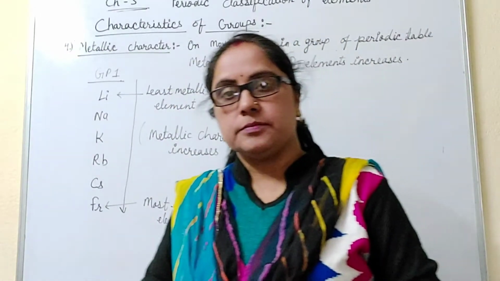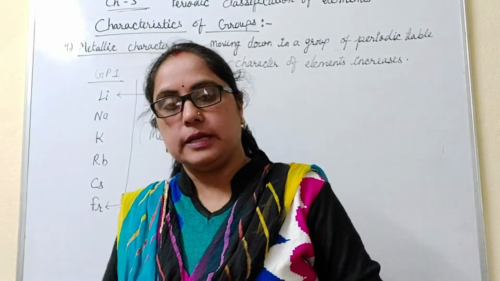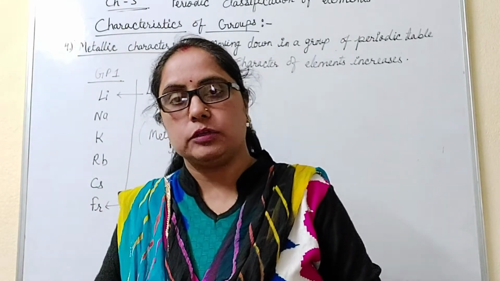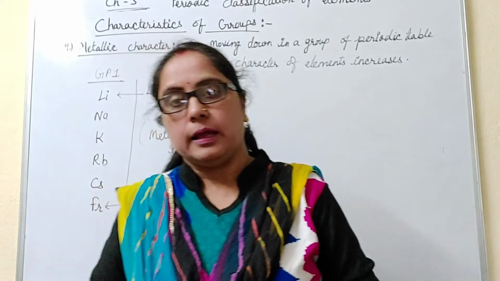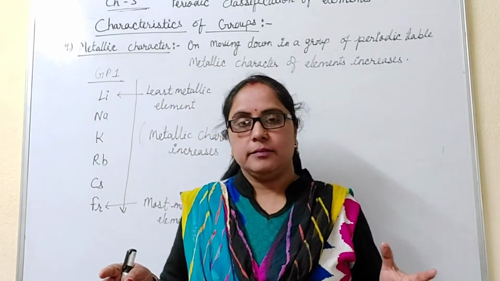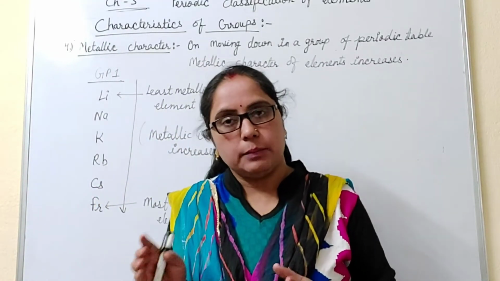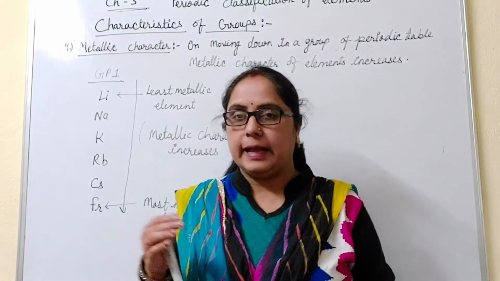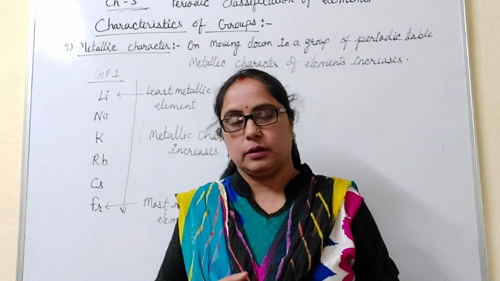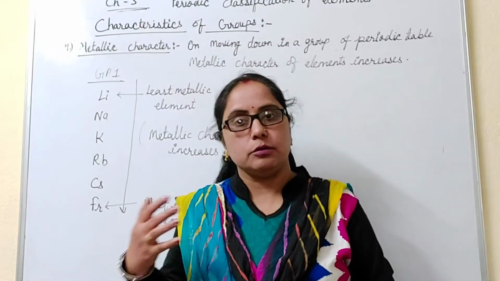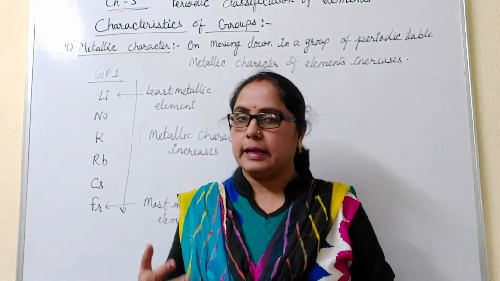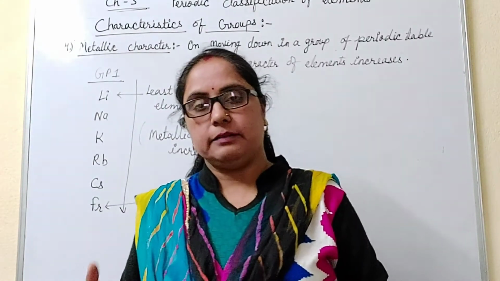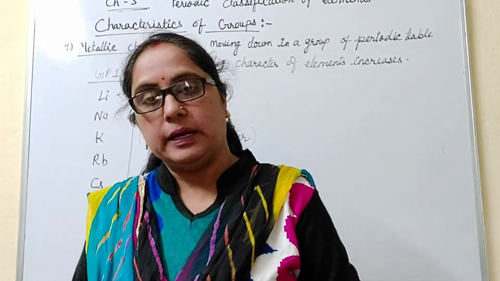This is because the tendency to lose electrons increases and the distance from the nucleus to the outermost electron increases, so the force of attraction between the nucleus and the outermost electron decreases and elements can easily lose electrons. If an element can easily lose electrons, then its metallic character will be more and it will be the most metallic element.